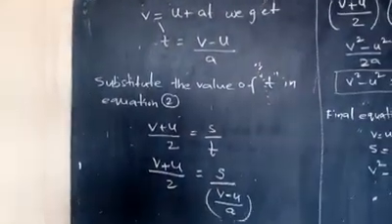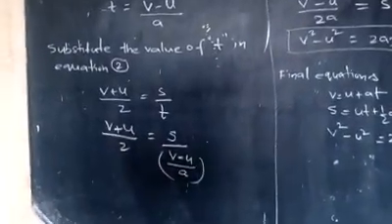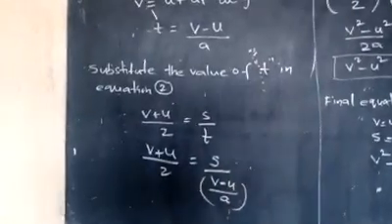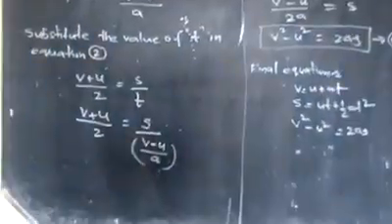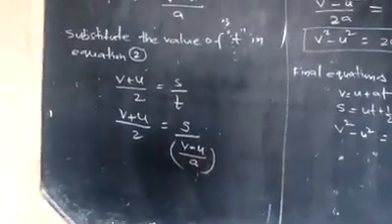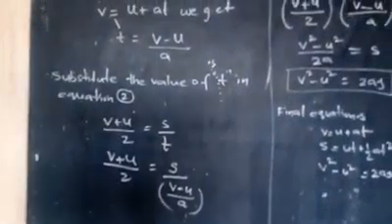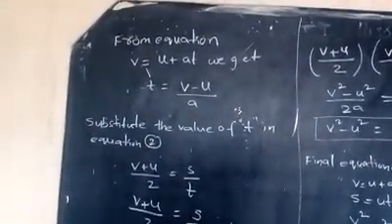Why? Because u is there on the right side; when you transfer it to the v side, it becomes minus. And a is multiplying with t, so when you shift it to the other side, it divides. So finally t is equal to v minus u by a.